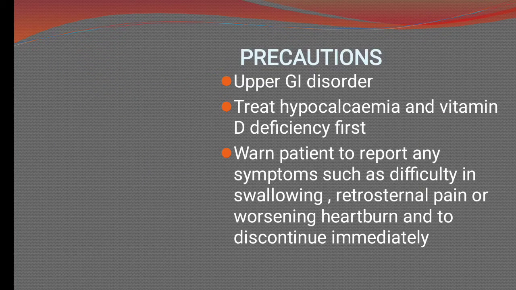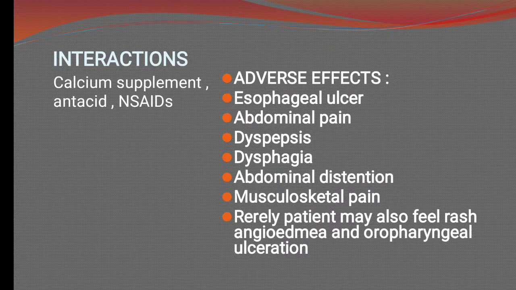Now the precautions. Upper GI disorders: you can give it to the patient, but very cautiously in these conditions. Hypocalcemia and vitamin D deficiency should be addressed first. If the patient has a low level of calcium and vitamin D, advise the patient to report any symptoms such as difficulty in swallowing, retrosternal pain, worsening heartburn, and to discontinue therapy immediately. Now the interactions: obviously with calcium supplements, antacids and NSAIDs.